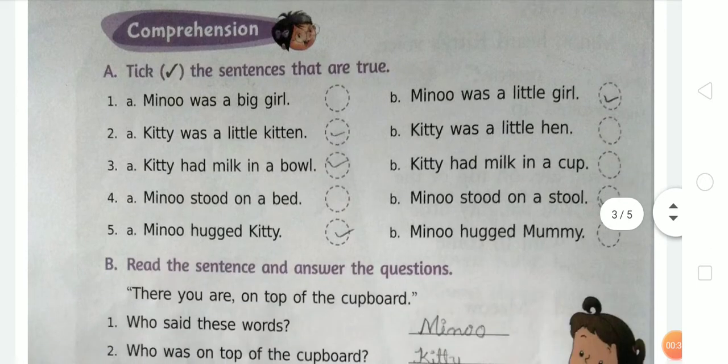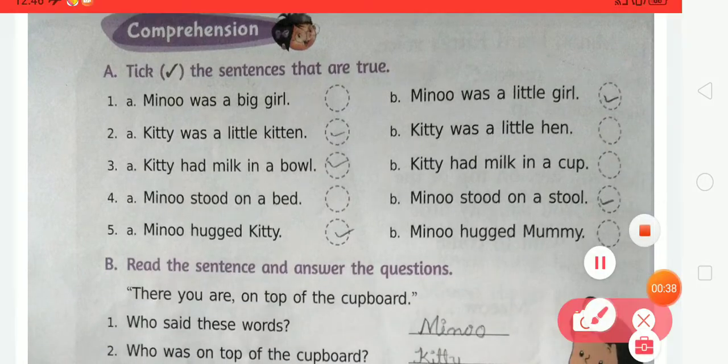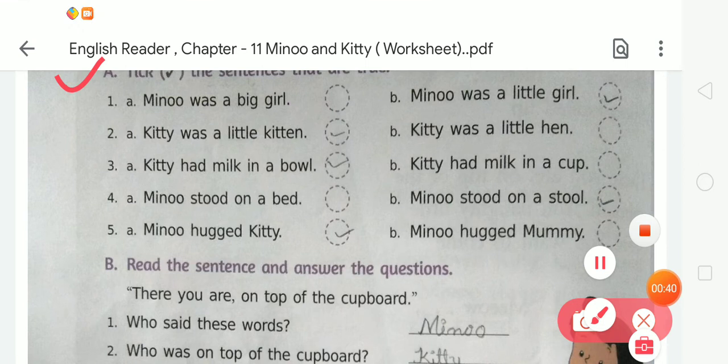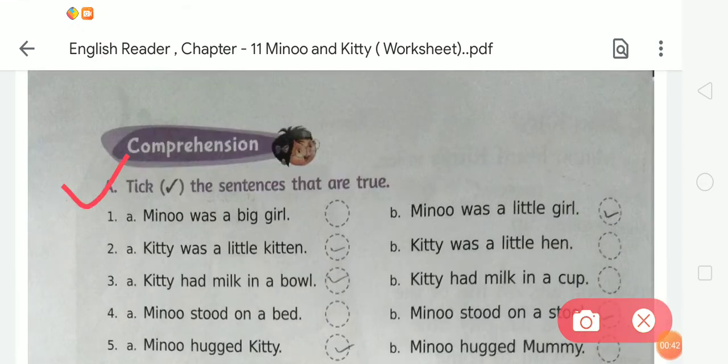So first of all, there is exercise A. In exercise A, tick the sentences that are true. So students, here are two options. You have to choose the correct one and tick that. In number 1, A is Minu was a big girl and B is Minu was a little girl. You have read the story, you know that Minu was a little girl. So we have to take option B, Minu was a little girl.